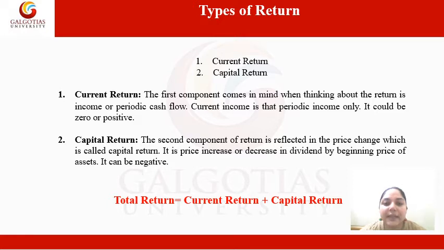It is the price increase or decrease divided by the beginning price of the asset. It can be negative. It means the capital return can be negative. And the total return is composed of these two. Total return is equal to current return plus capital return. So these are the two types of return.